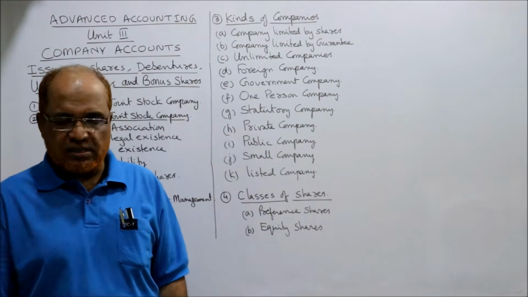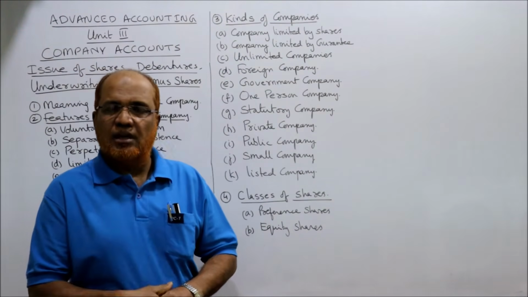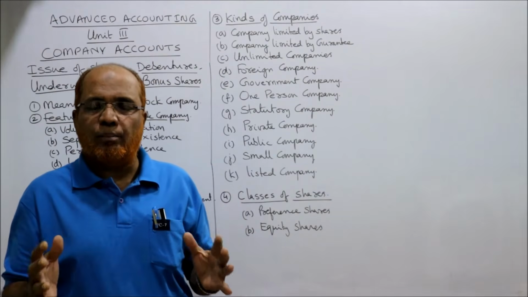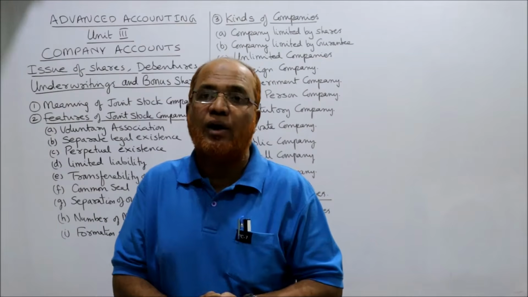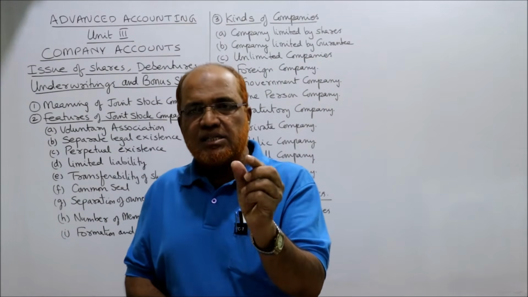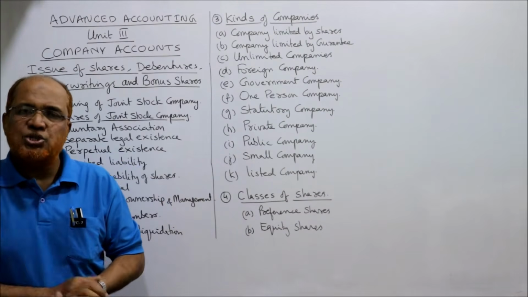Broadly we have two classes of shares. Actually before that we will study what we mean by shares. The capital of a joint stock company is divided into a number of small units or denominations. Each such denomination of the total share capital of the company is called a share.